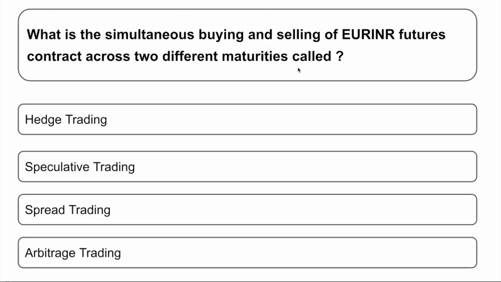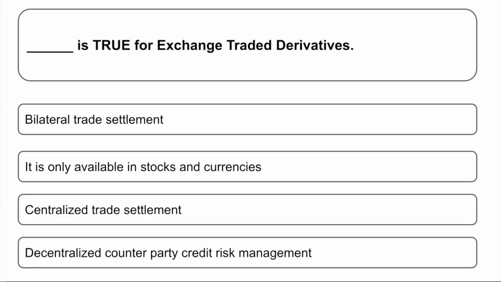What is the simultaneous buying and selling of EUR INR future contracts across two different maturities called? It's not only for EUR INR or currencies, but it is also a valid question for shares as well. When you are buying and selling at two different maturities, then that is called spread trading. So simultaneous buying and selling of EUR INR futures contracts with two different maturities is called spread trading. Going to the next question.